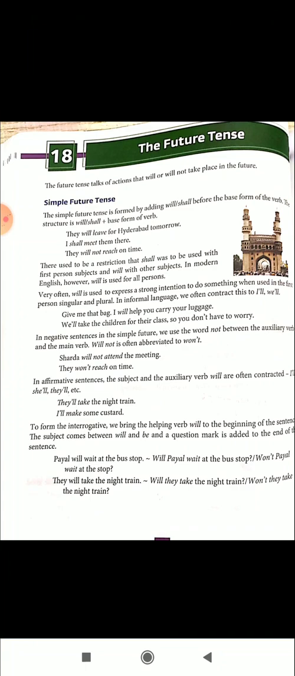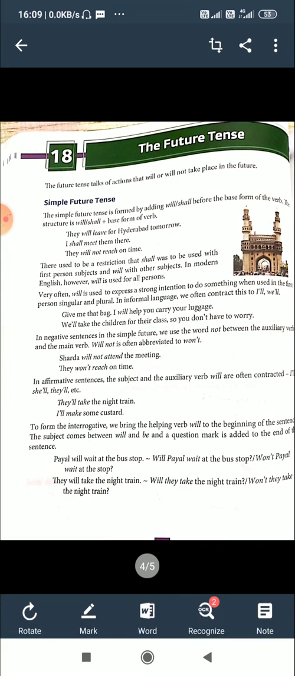Look at the example. They will leave for Hyderabad tomorrow. Will leave is future tense. Will, the auxiliary verb. Leave, the base form of the verb. The past tense of leave is left. Past participle also left. Second, I shall meet them there. Shall meet is a simple future tense. Shall is the auxiliary. Meet is the base form. The past form is met. They will not reach on time.